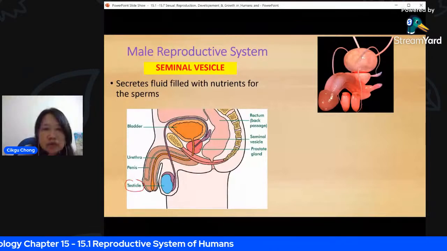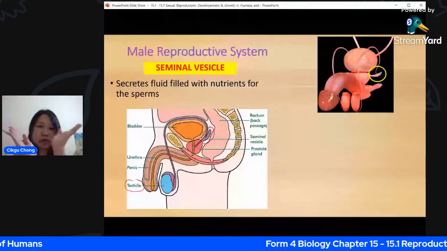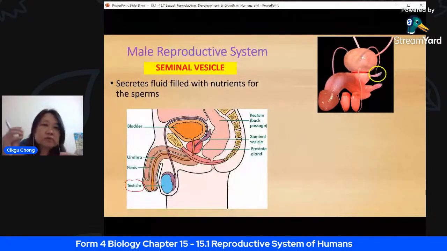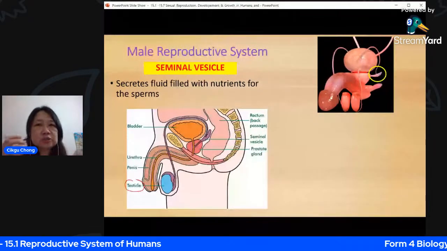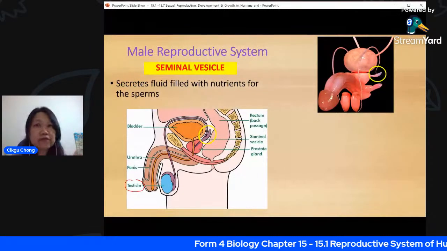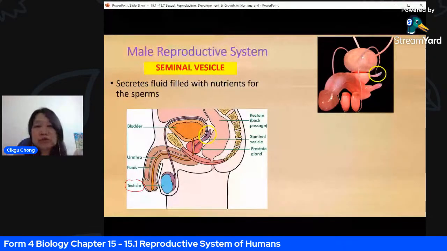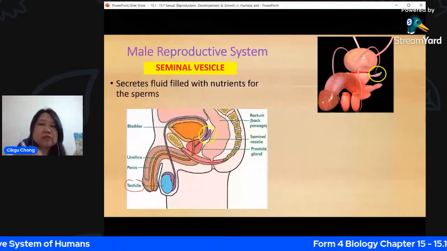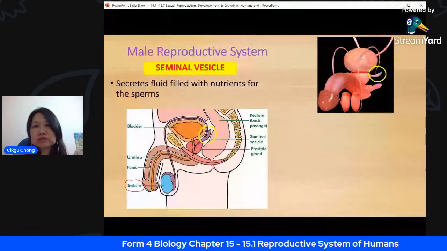The seminal vesicle looks like leaves, 2 lobes like that. There are 2, one on this side and one on the other side. It actually stores the sperm. It also produces some liquid that gives energy to the sperm. The secreted substance has sugar: there's fructose, there's ascorbic acid, and there's some hormone as well. This liquid makes up semen. Semen is not just sperm; it is the sperm plus the liquid here, plus another liquid that the prostate gland also produces.